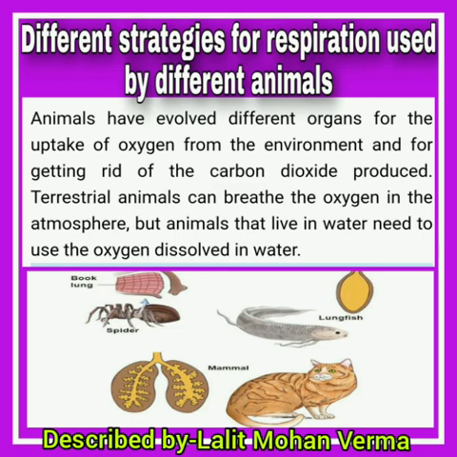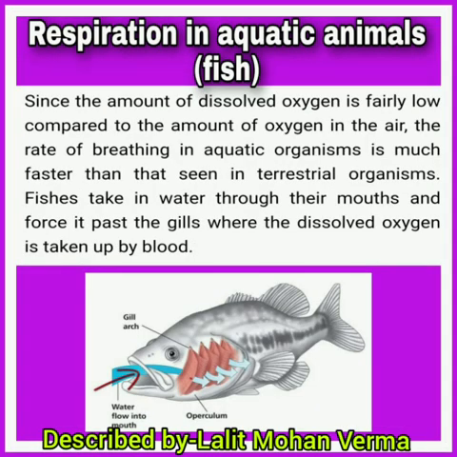Now, respiration in aquatic animals, that is fish. Since the amount of dissolved oxygen is fairly low compared to the amount of oxygen in the air, the rate of breathing in aquatic organisms is much faster than that seen in terrestrial organisms. Means you have a lower rate than that of fishes.